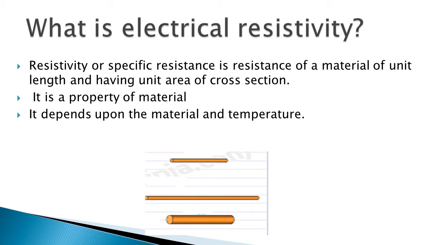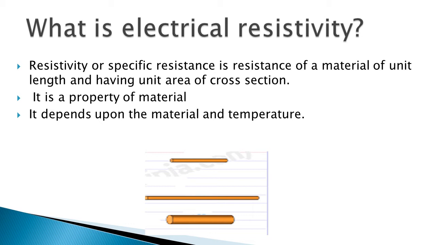And while calculating the resistance of different materials, they always calculate the resistance at a specific temperature, because the resistance of conductors depends upon temperature. If temperature is different, then resistance is also different.